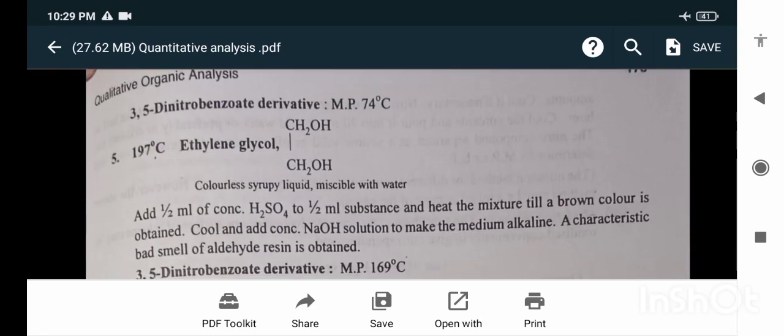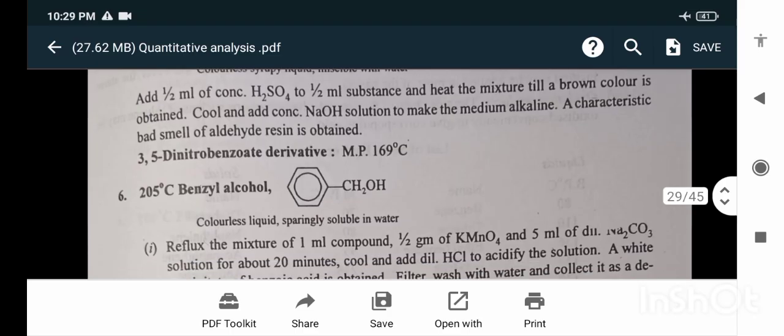Ethylene glycol, boiling point 197 degrees Celsius. Add half ml of concentrated H2SO4 to half ml of substance and heat the mixture till a brown color is obtained. Cool and add concentrated NaOH solution to make the medium alkaline. A characteristic bad smell of aldehyde resins is obtained.